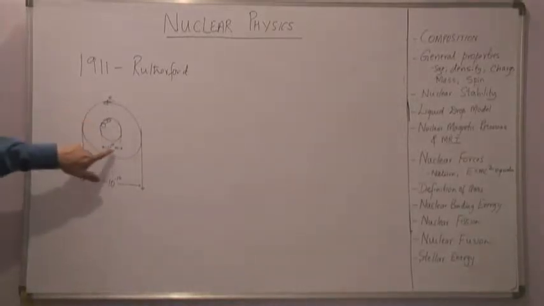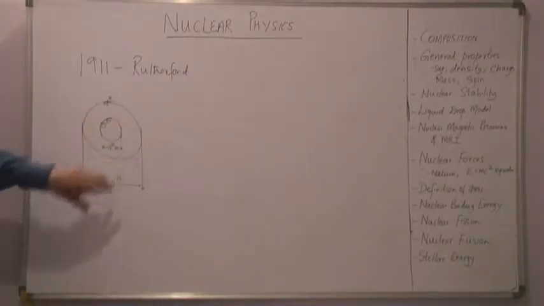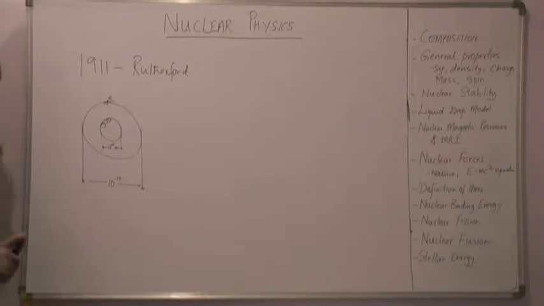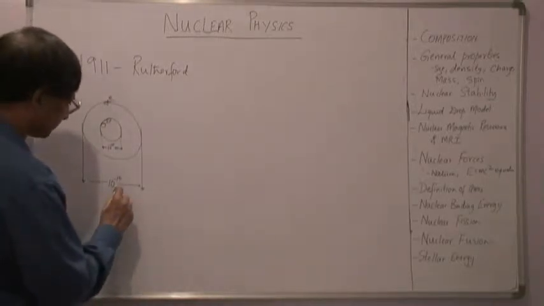So the size of the nucleus is 10 to the power of minus 15, and the size of the atom as such is of the order of 10 to the power of minus 10 meters.